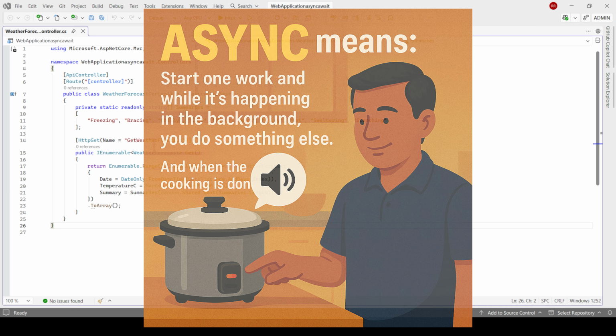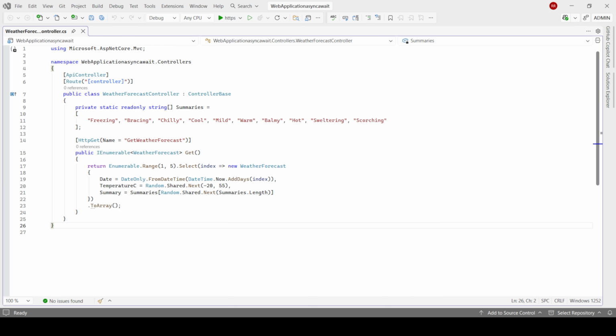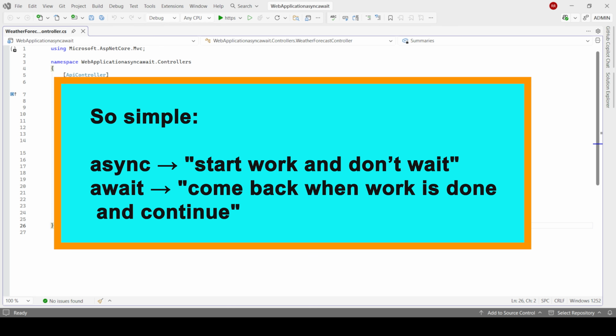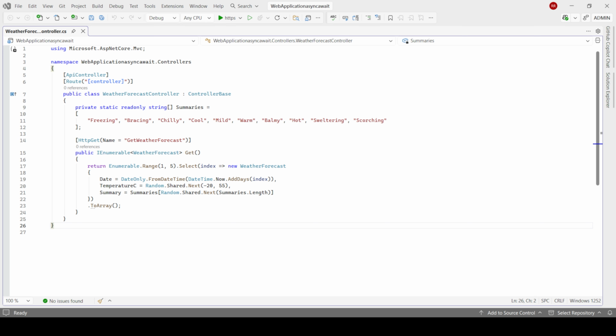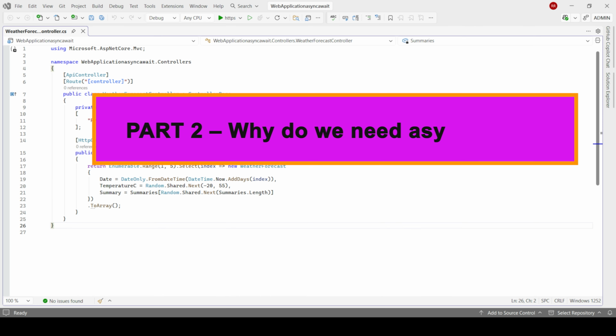Async means start one work, and while it's happening in the background, you do something else. And when the cooking is done, the cooker gives a whistle, correct? You come back and continue cooking. This coming back is called await. So in simple terms: async, start work, don't wait. Await, come back when the work is done and continue. That's it.